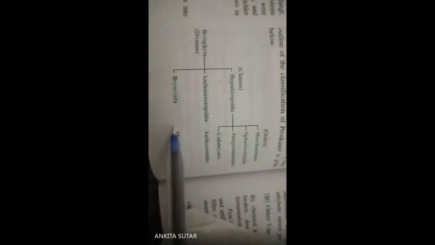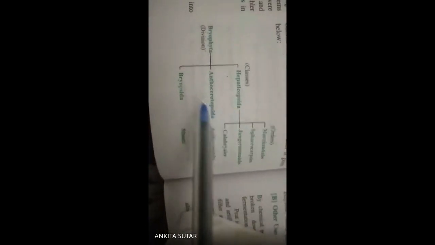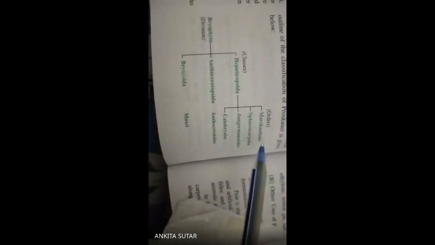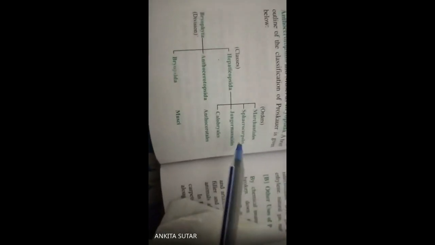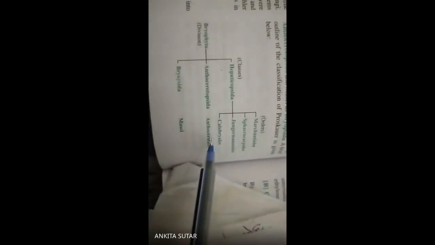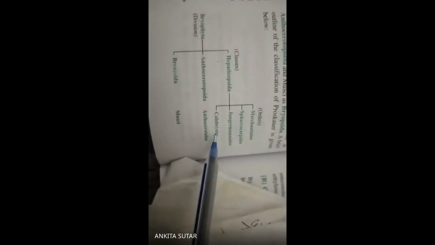Bryophyta is divided into three classes. One is the Hepaticopsida, another one is the Anthocerotopsida, and the third one is the Bryopsida. Again, the class Hepaticopsida is divided into four orders. One is the Marchantiales, another one is the Sphaerocarpales, third one is the Jungermanniales, and fourth one is the Calobryales. Okay, it is divided into four orders.